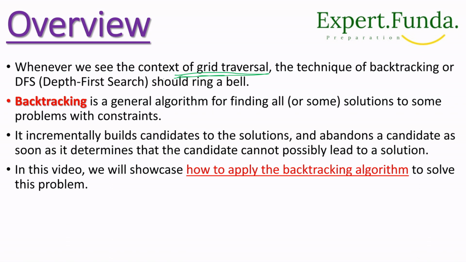And you know what backtracking is? Backtracking is a general algorithm for finding all solutions, or some solutions.